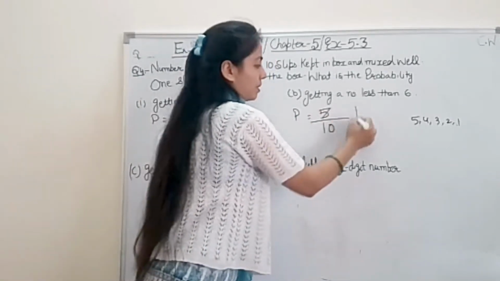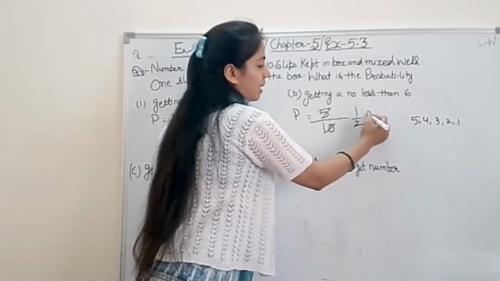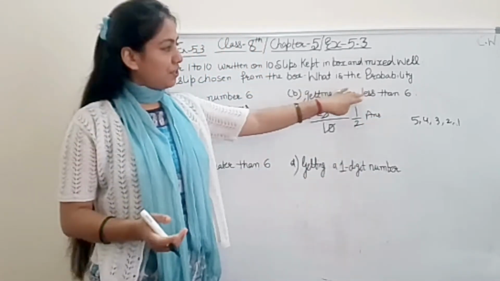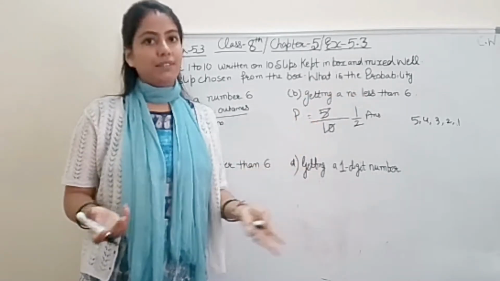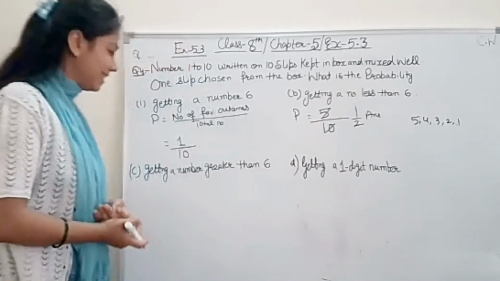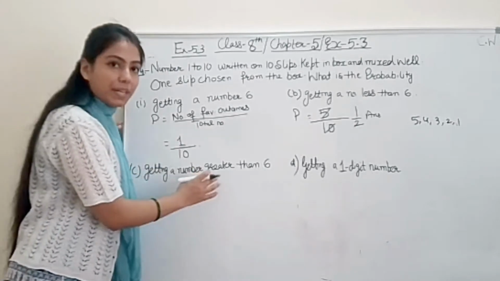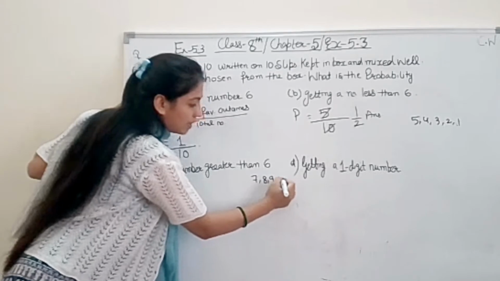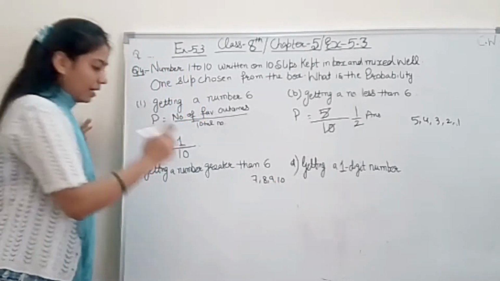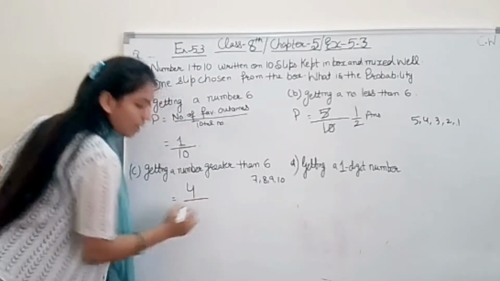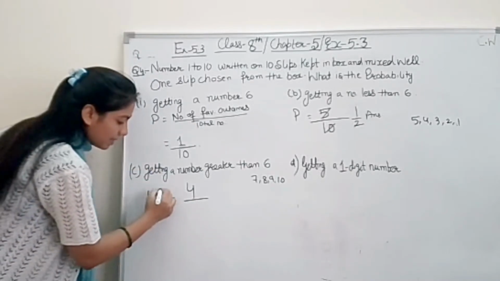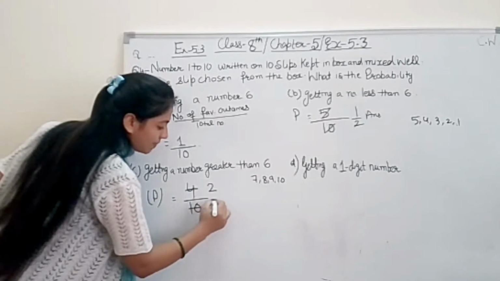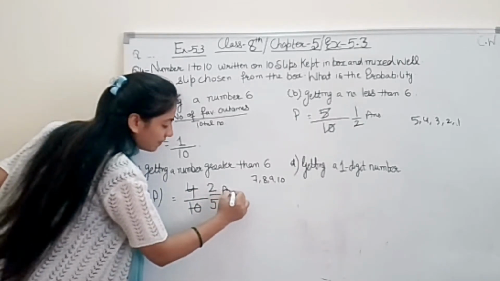You can cancel it out also. 5 1s are 5, 5 2s are 10. That's it. That is 1/2 answer. Very simple, student. Condition जो है उसे करो match and then we get the easily answer. Right? Coming to C part, getting a number greater than 6. So means 7, 8, 9, 10. Right? So they are 4 outcomes, probability for this 4 out of 10. And you will cancel, 2 2s are 4, 2 5s are 10. So the answer is 2/5.